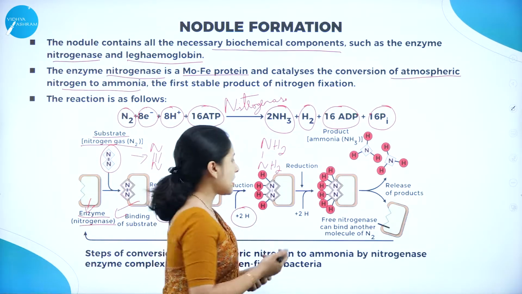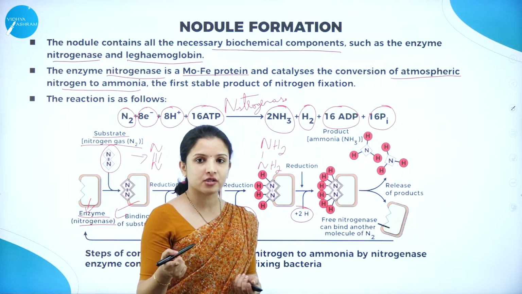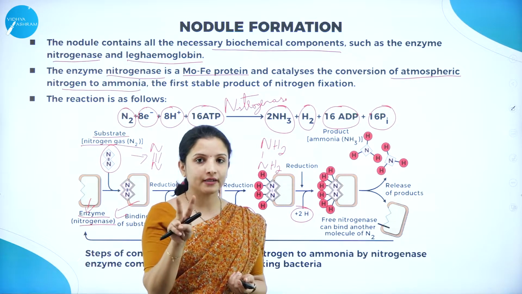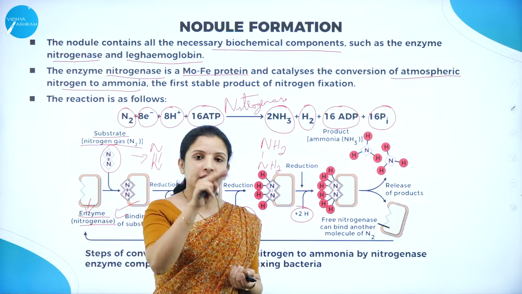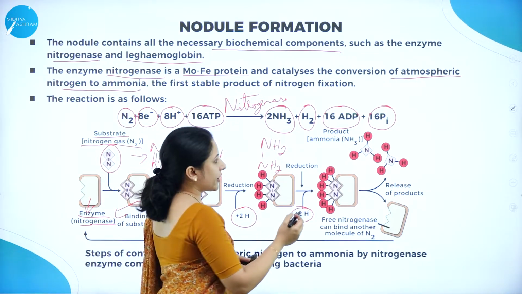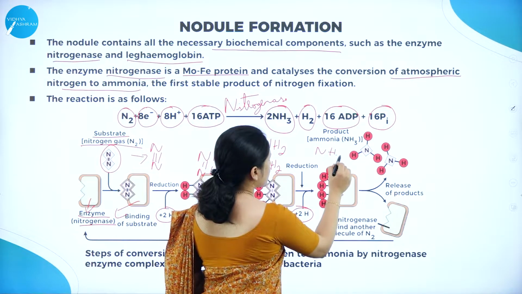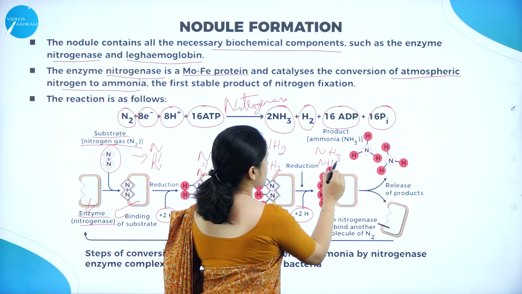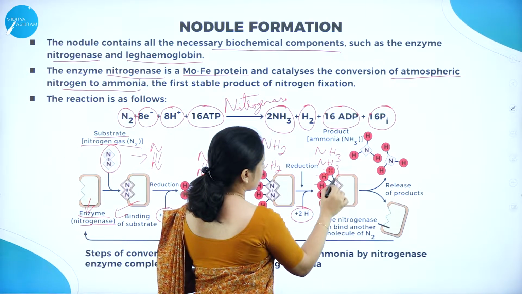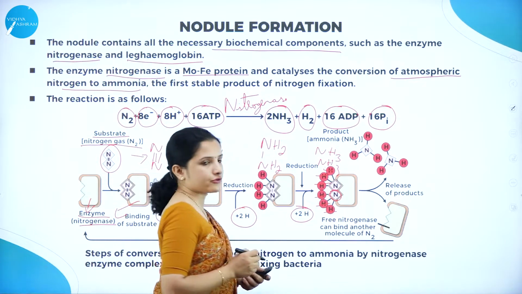So again hydrogen, two molecules of hydrogen. Why are two molecules of hydrogen added? Because nitrogen is made up of two atoms, right? And for each of the atoms, the hydrogen has to get added. So here two molecules of hydrogen. Therefore, if you can see here, what will happen? We have NH3 and NH3. So N with one H here, second, third. Again this atom with three of its hydrogens.